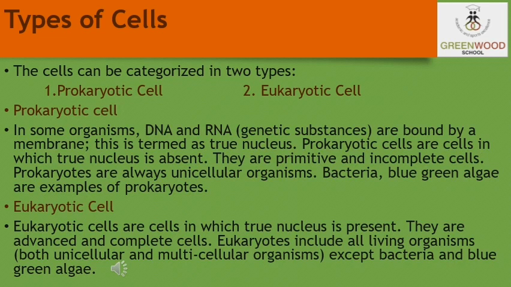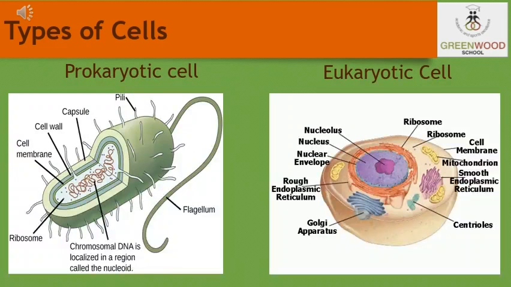Now let us discuss eukaryotic cells. Students, eukaryotic cells are the opposite of prokaryotic cells. These are cells in which the true nucleus is present. They are advanced and complete cells. Eukaryotes include all living organisms, both unicellular and multicellular, except bacteria and blue-green algae. Now students, in the following picture you can see both types of cells, the prokaryotic cells and the eukaryotic cells.